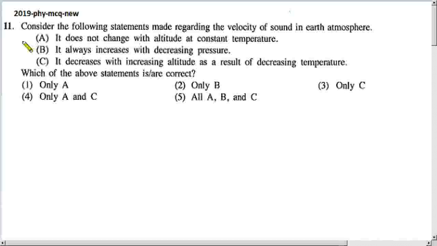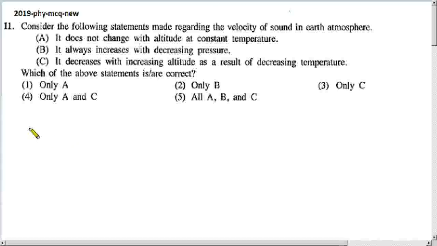Today I am going to discuss question number 11 of 2019 Physics MCQ paper, new syllabus. Consider the following statements made regarding the velocity of sound in Earth atmosphere. A, it does not change with altitude at constant temperature. B, it always increases with decreasing pressure. C, it decreases with increasing altitude as a result of decreasing temperature. Which of the following statements are correct? There are 5 answers: only A, only B, only C, only A and C, and all A, B and C.